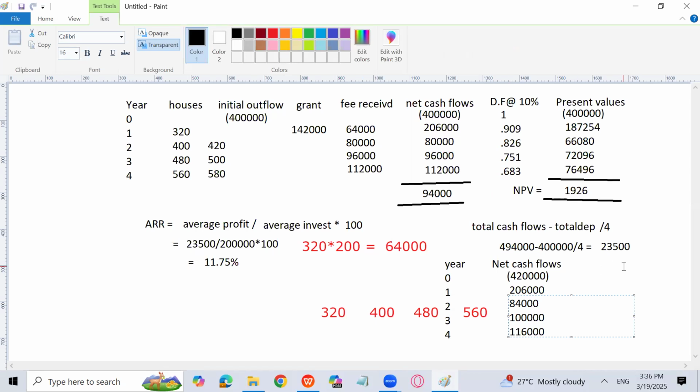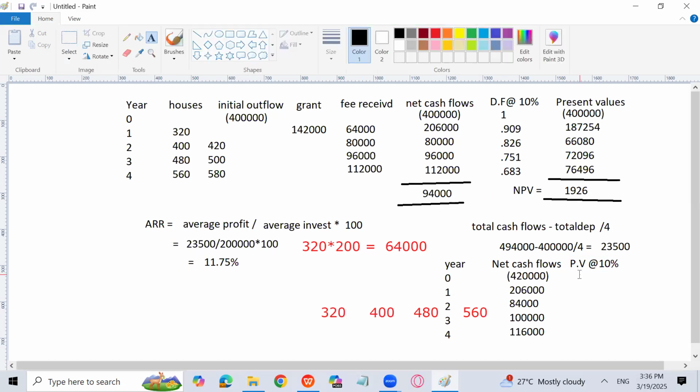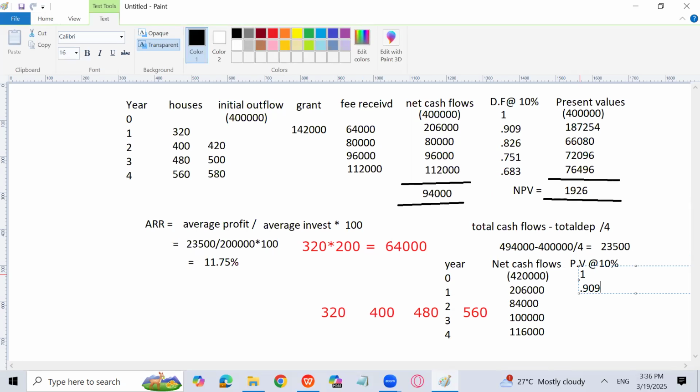116,000. 580 into 200. Now, I will again use the present value factor at the rate of 10%, because the discount factor is going to be the same. That is 1, then 0.909, then 0.826, then 0.751, and then 0.683. So let's calculate the present value again. Obviously, it will change, because we'll see what the present value will now be, and we'll decide accordingly whether we should accept the project or not.